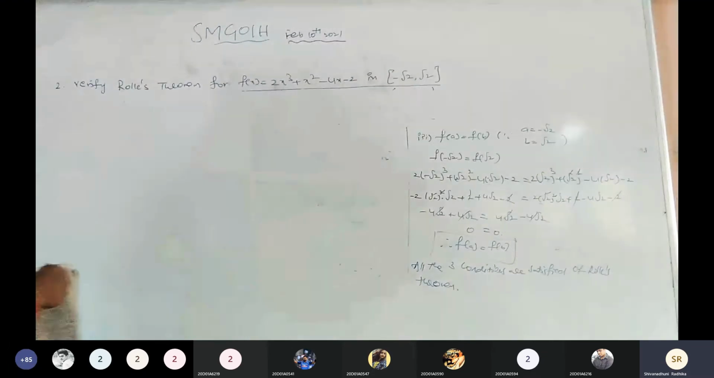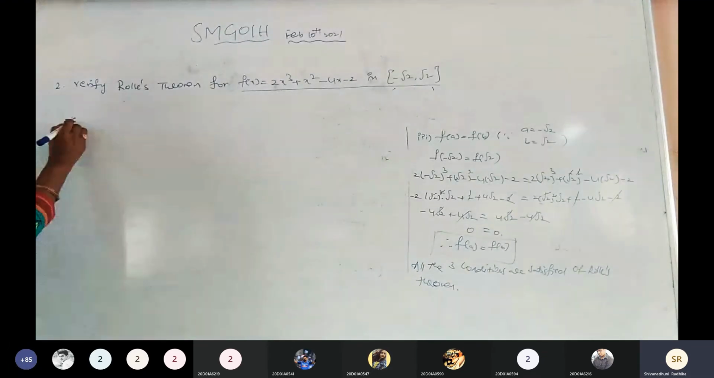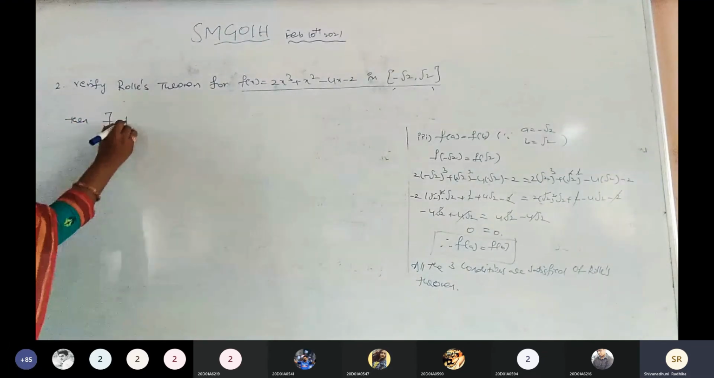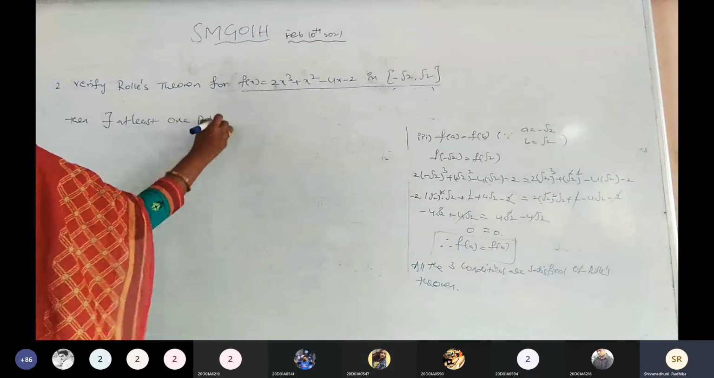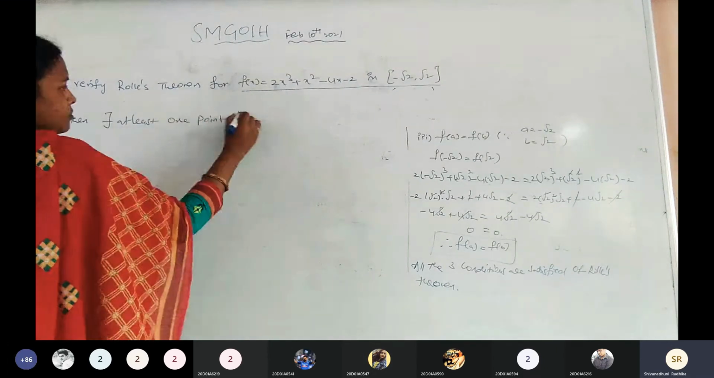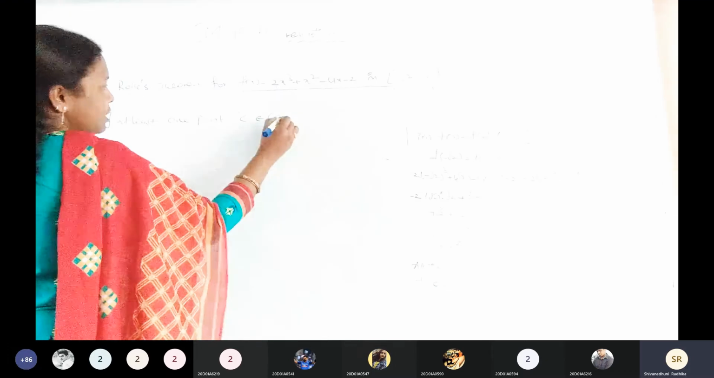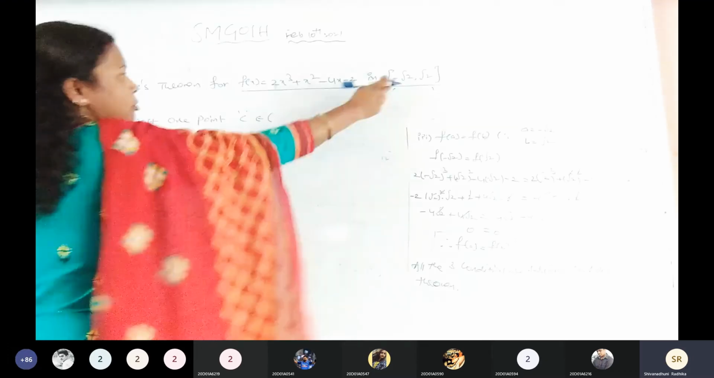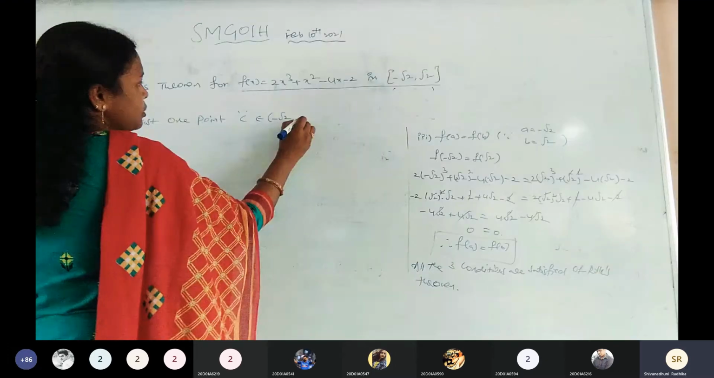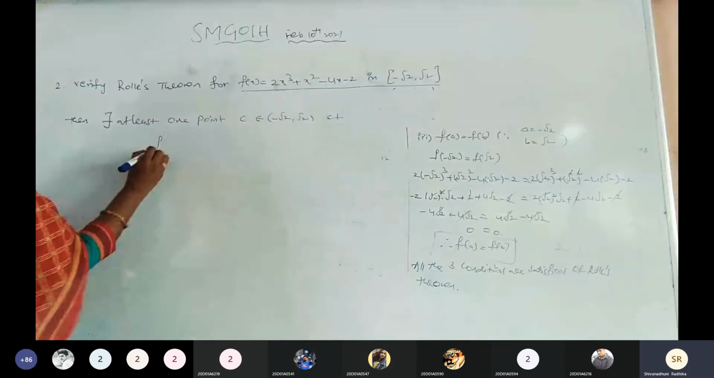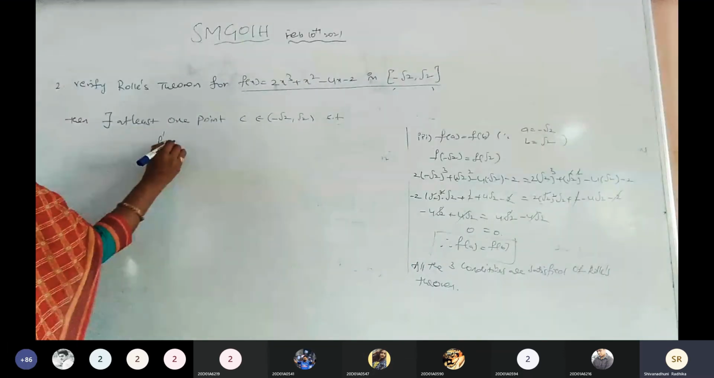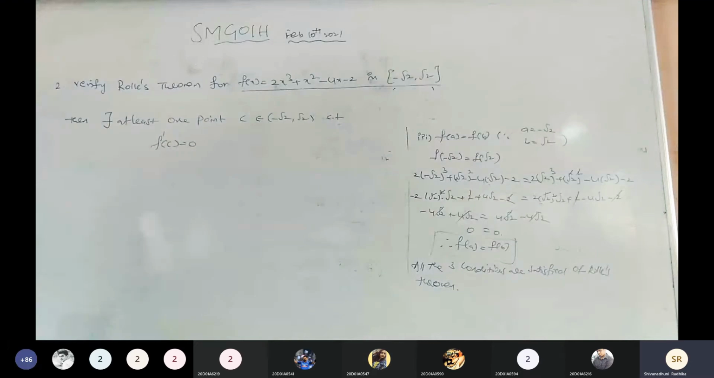Okay. Next. Then there exists at least one point C in the open interval a comma b. What is a comma b here? Minus root 2 comma root 2. Is it clear? Such that f dash of c equals 0. So that is Rolle's theorem.